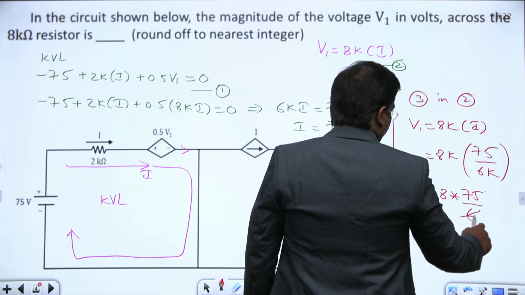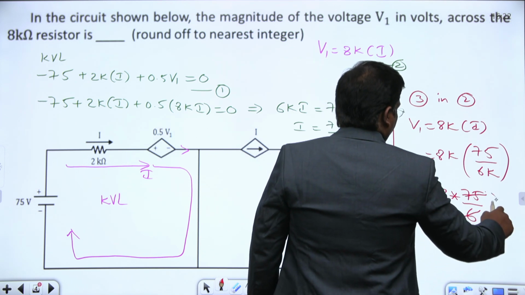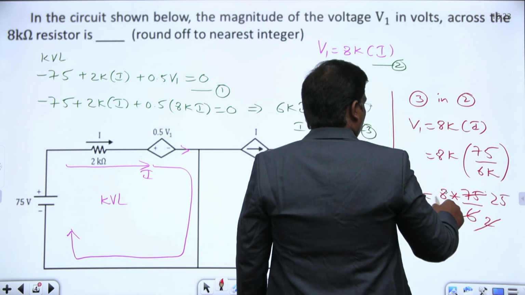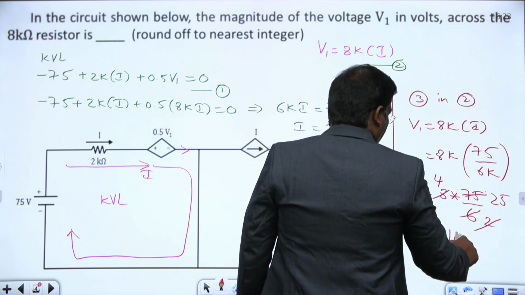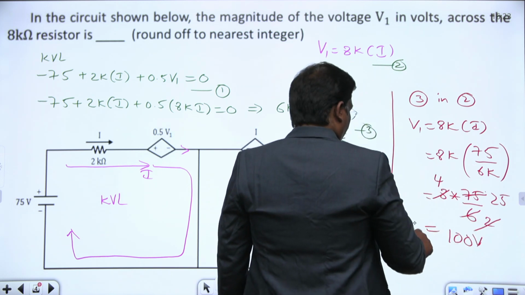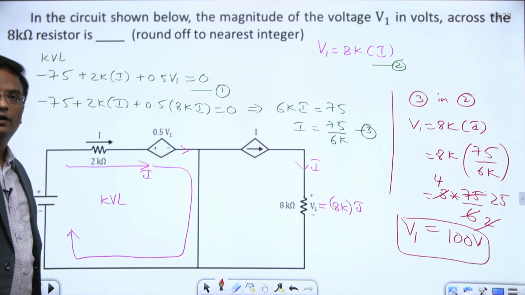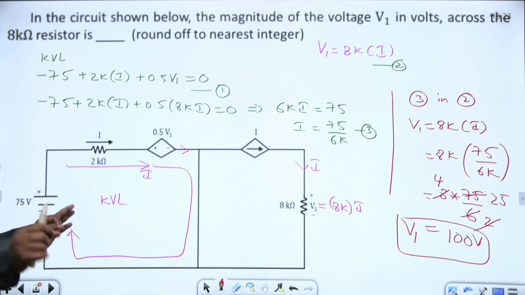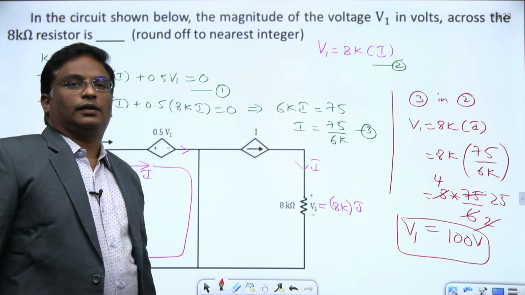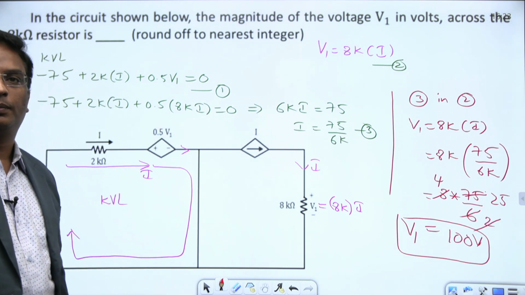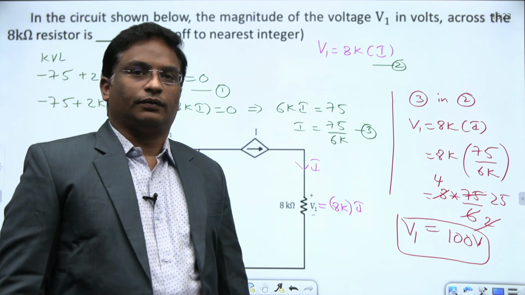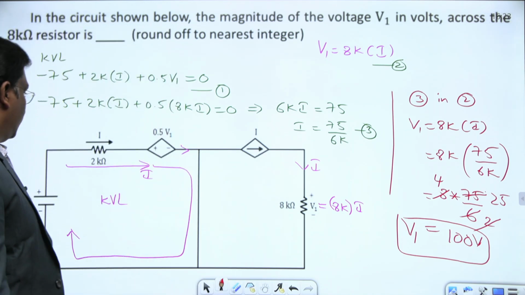This is 3 2s, 3 25s, 2 4s. 4 into 25, this is 100 volts. That's the value of V1. That's all, finished. Only thing is, it seems like a little complex network by seeing the dependent sources present in the network. Okay, simple, finish, done.